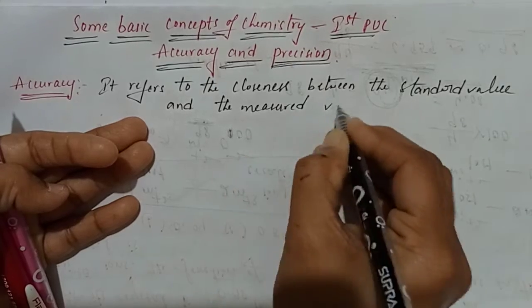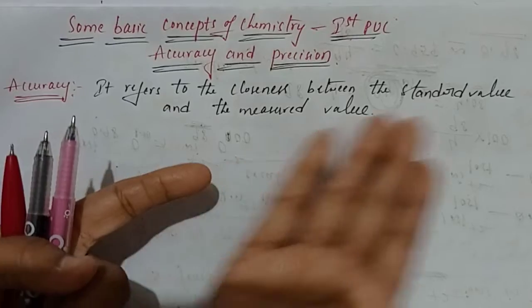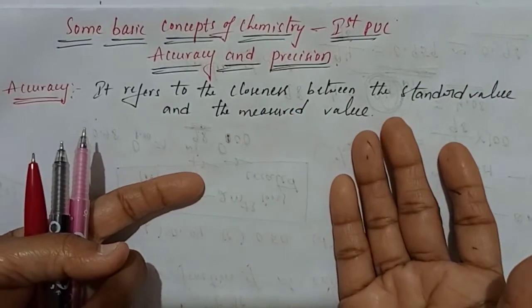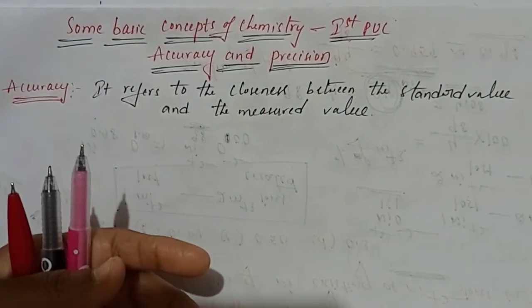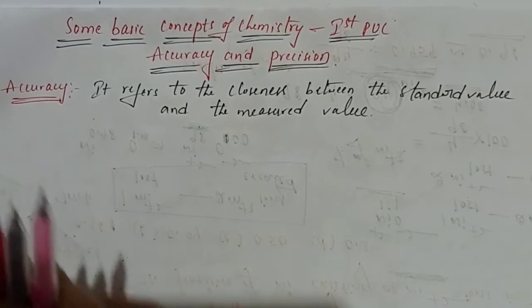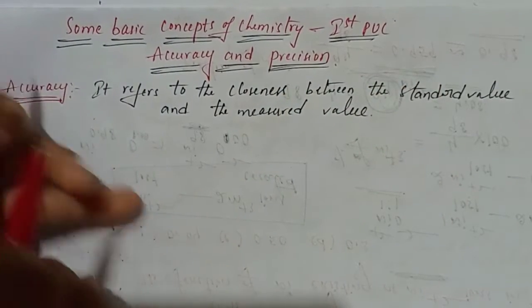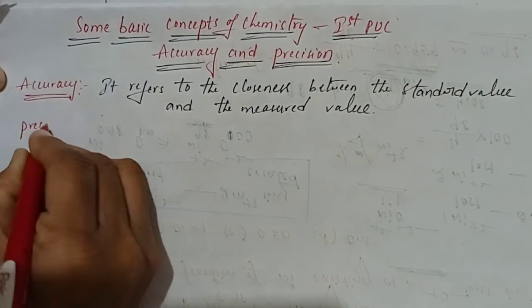What is the standard value? What is the measured value? See, students, the closeness between the standard and measured value is called accuracy. Now, in the example I will discuss what is standard and what is measured. You can easily understand. I am giving the definition. Now precision. What is precision?